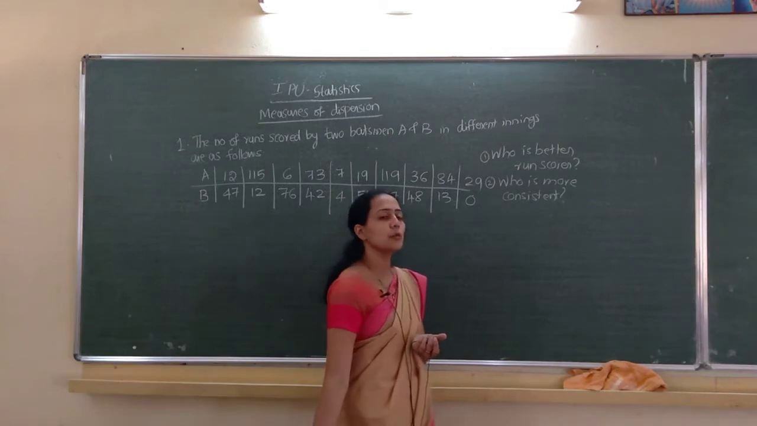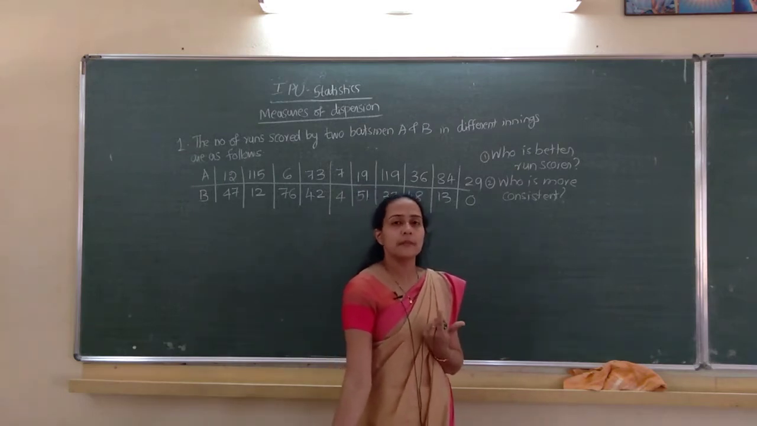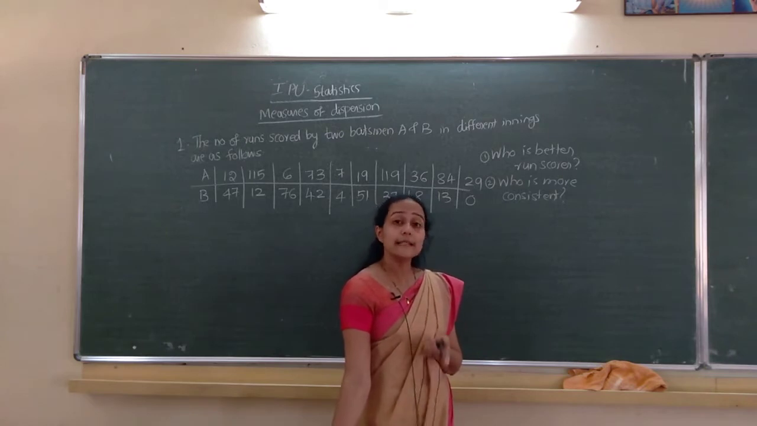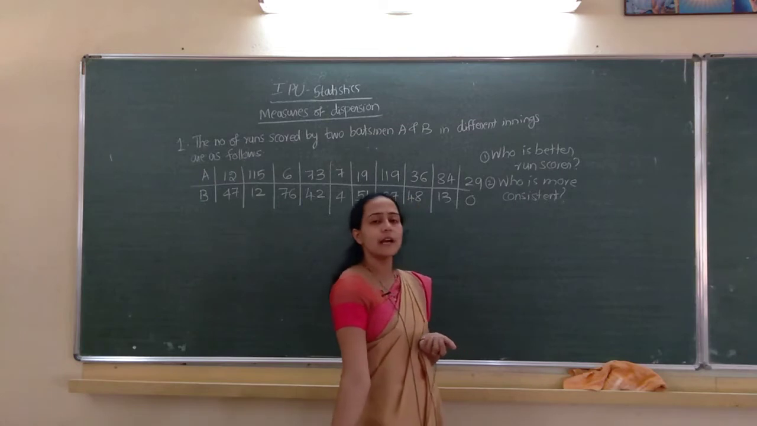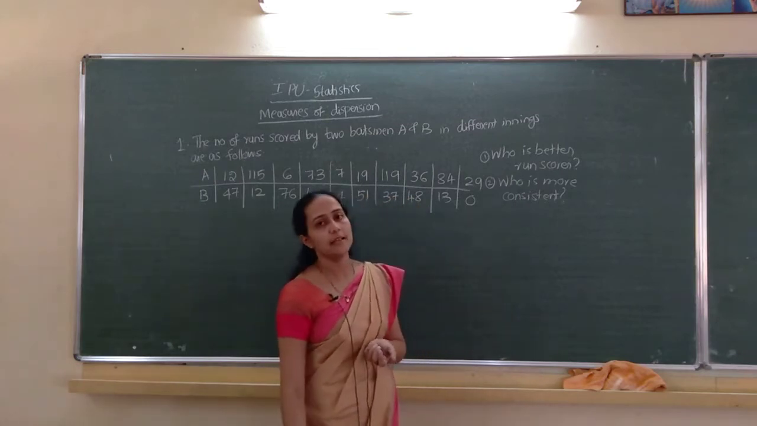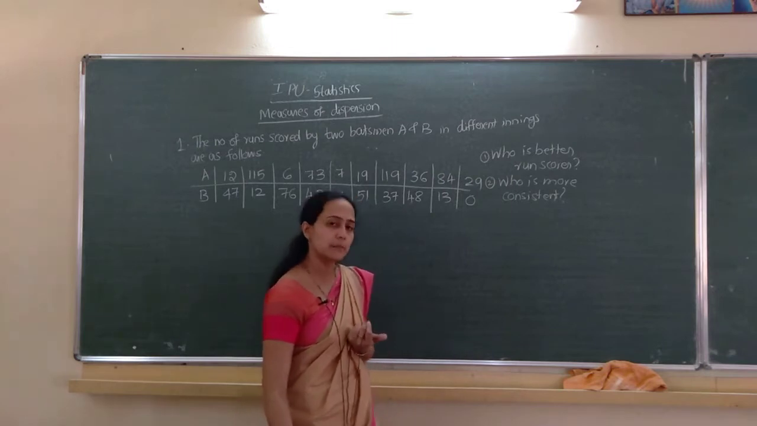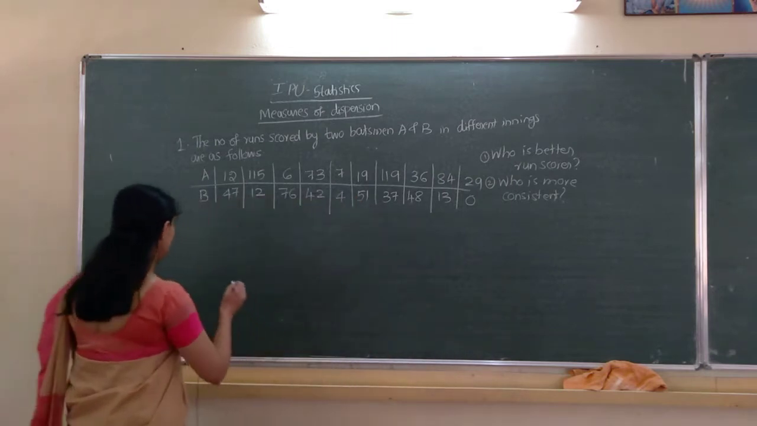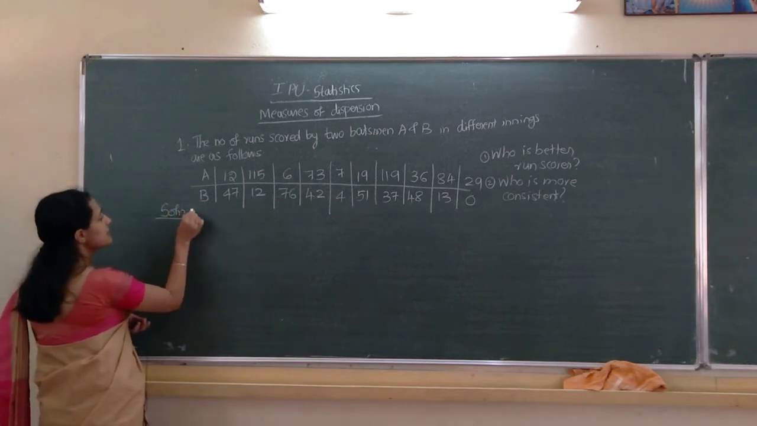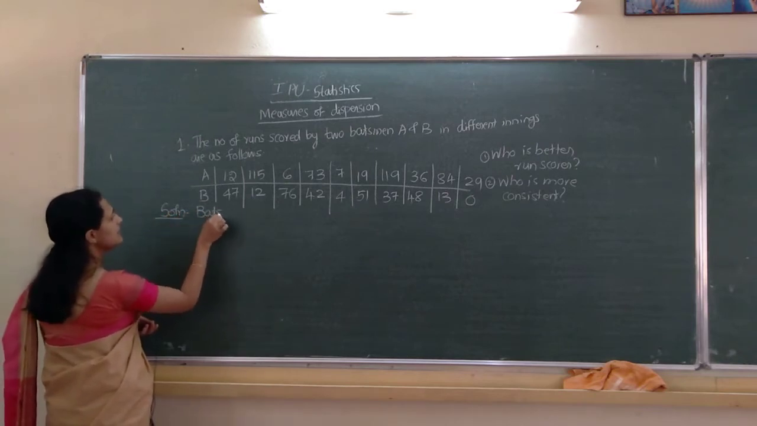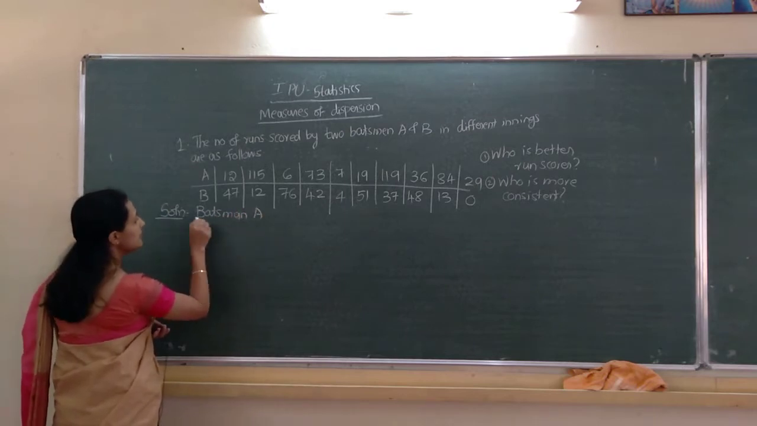Second one, who is more consistent? Who has a lower CV is more consistent. So here also we have to find CV. For finding CV we have to compute x bar and sigma. So one by one we will do. First we will do for batsman A. This is also ungrouped data, remember.